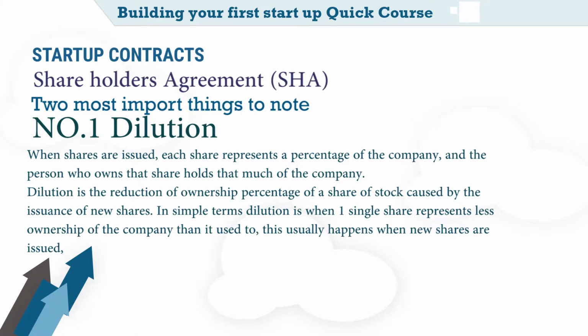Dilution can also occur when holders of stock options, such as company employees or holders of other optionable securities, exercise their options. When the number of shares outstanding increases, each existing stockholder owns a smaller or diluted percentage of the company, making each share less valuable. While it primarily affects company ownership, dilution also reduces the value of existing shares by reducing the stock's earnings per share. Let's look at a general example of dilution.